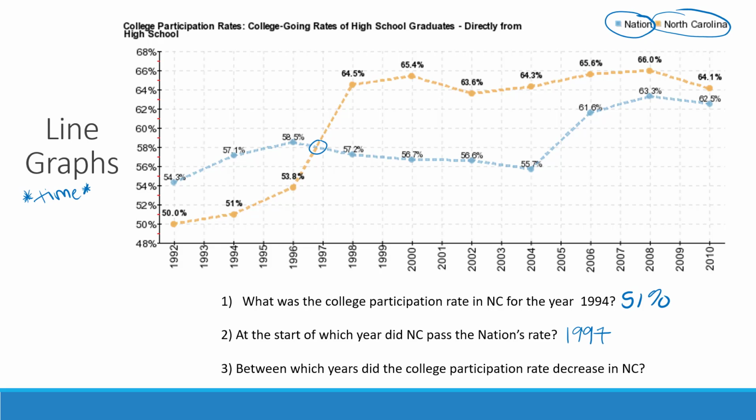And then between which years did the college participation rate decrease in North Carolina? So the nice thing about line graphs, you can easily see changes going up or down. So North Carolina is going up, up, up, up, up. Still going up here, and then it takes a dip here. So between 2000 and 2002, there was a decrease. And then again, it starts going back up again, the college participation rate, and then it takes a dip again here between 2008 and 2010.